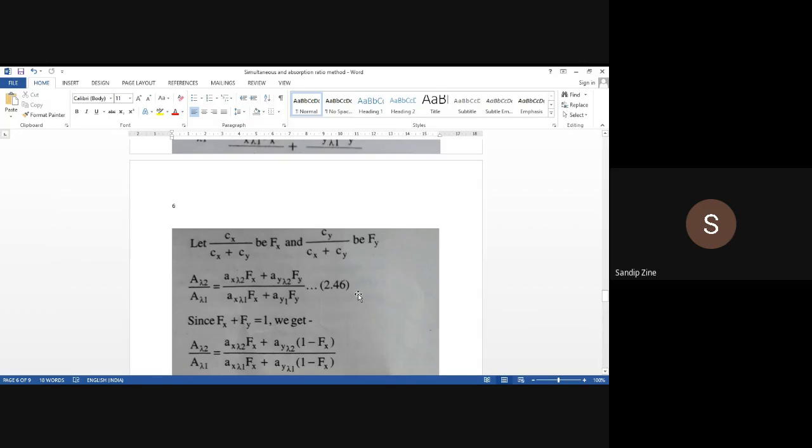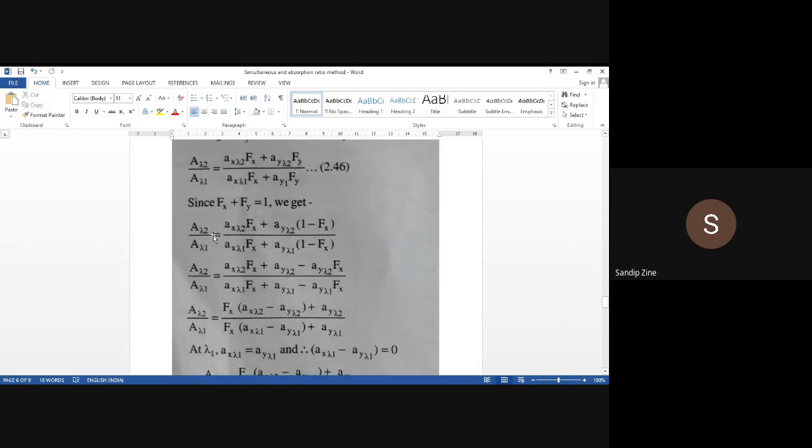And in this case, Fx plus Fy is equal to 1. So this equation is again modified: A lambda 2 divided by A lambda 1 is equal to Ax lambda 2 into Fx plus Ay lambda 2 into 1 minus Fx, because Fx plus Fy is equal to 1, so Fy is 1 minus Fx. Similarly, Ax lambda 1 into Fx plus Ay lambda 1 into 1 minus Fx.